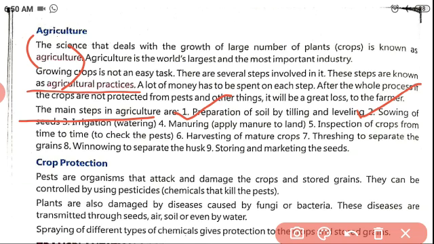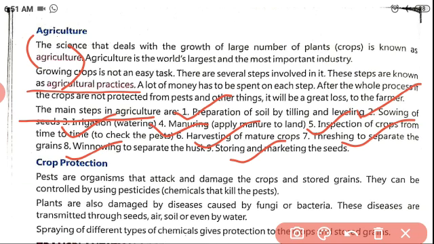The next one, sowing of seeds. The third one is irrigation. Irrigation is nothing but watering. The next one, manuring, applying manure to the land. The next one is inspection of crops from time to time. The next one is harvesting of mature crops. The next one is threshing to separate the grains. Then winnowing to separate the husk. And at last, storing and marketing the seeds.